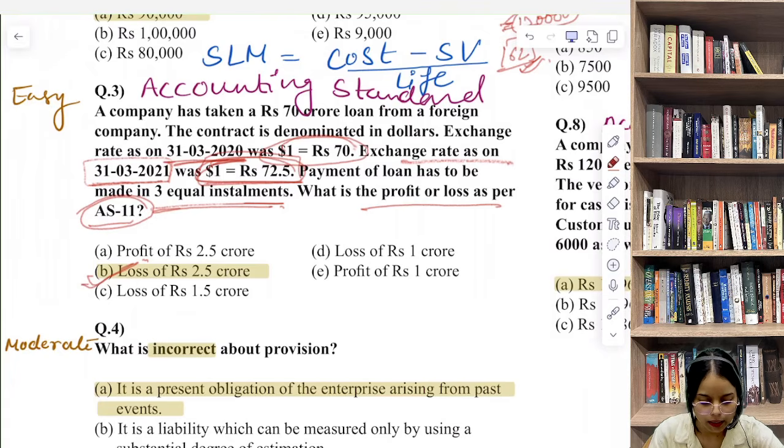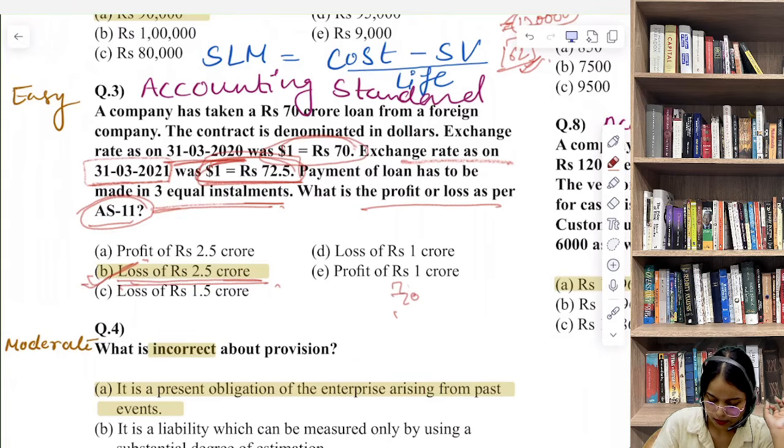Then the company will need more rupees to repay the same loan amount. So that is why हमको loss हो रहा है. The difference is recognized as a foreign exchange loss under Accounting Standard 11.